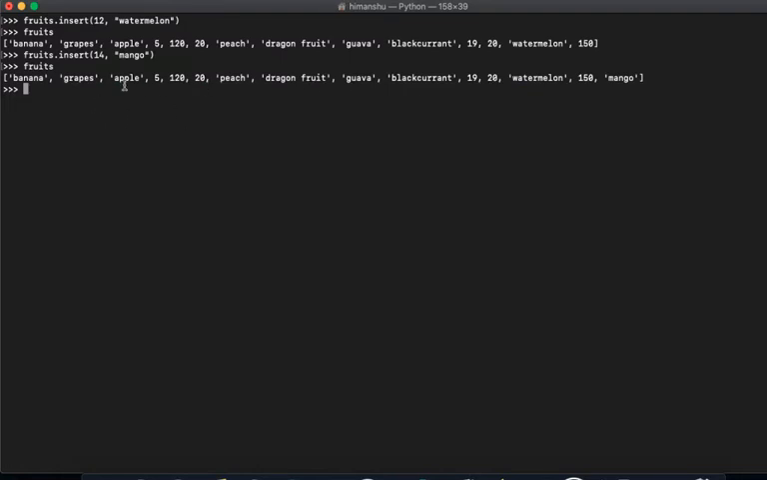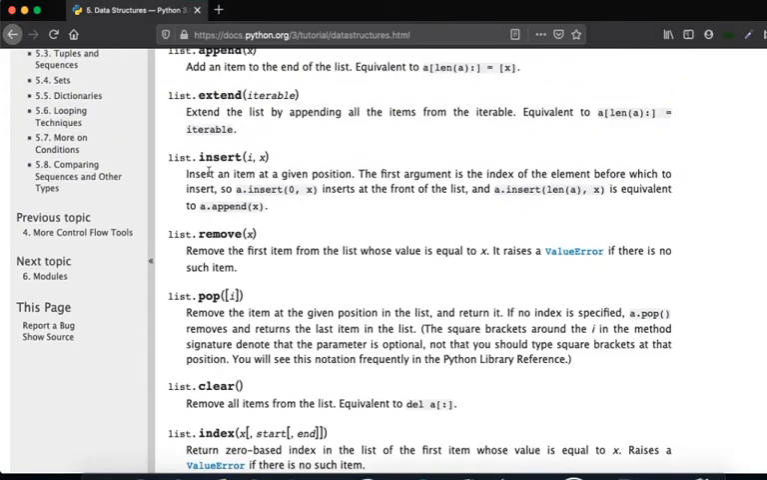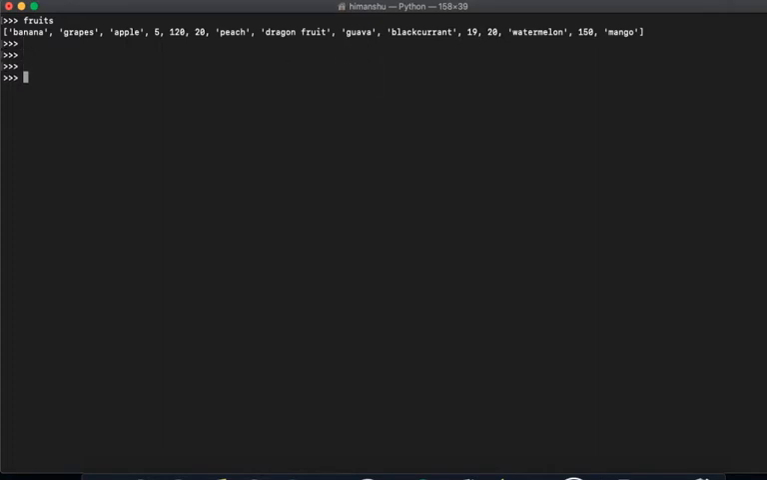Next we will go to remove. So if I say fruits, my fruits list is here, right? We'll just do it in the clean one. So my fruits list is here, and I will say fruits dot remove. I have the index number, right?